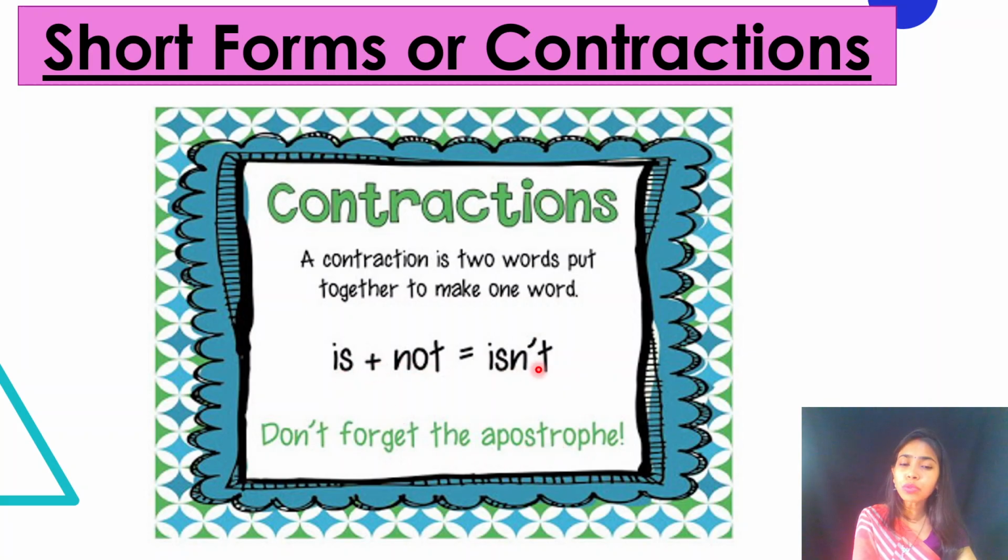We use an apostrophe. Can you see? So the letter that we omit from the word, जिस letter को हम omit करते हैं उस जगह पे हम apostrophe लगाते हैं. Like in this case, not का o remove किया गया है, so we have to put apostrophe after n.